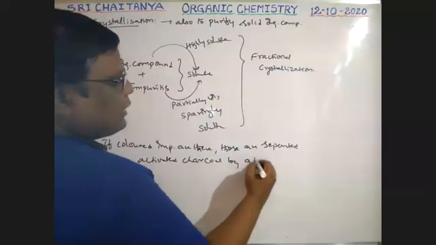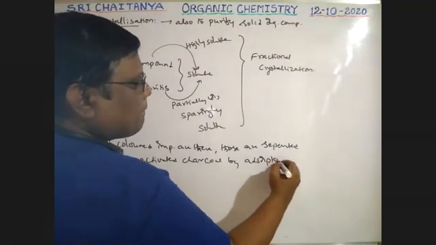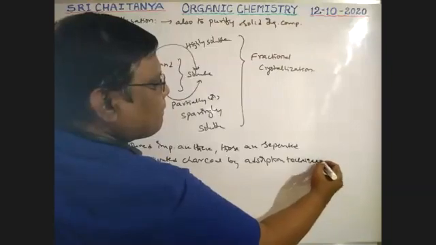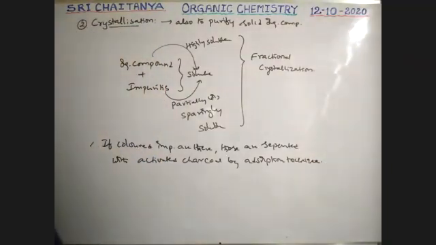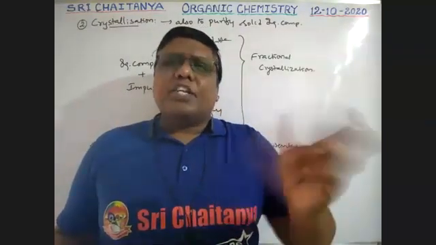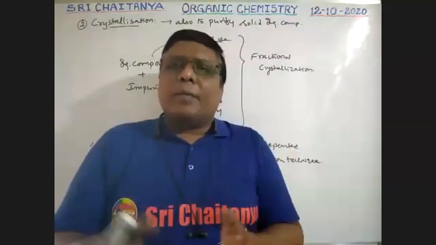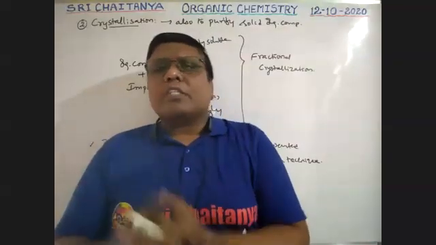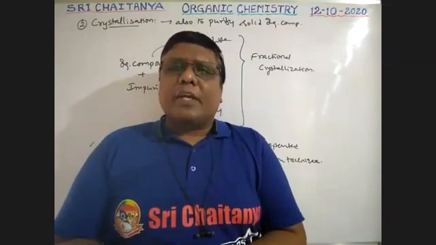Charcoal is added to the liquid and shaken well. All the colored materials are attracted to the surface of the charcoal and removed. That is a way to separate them.